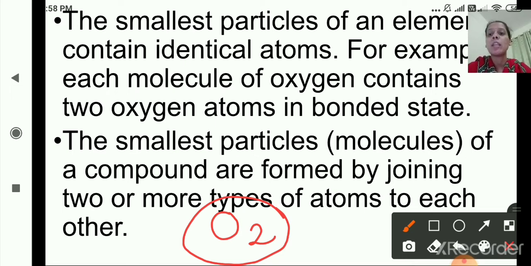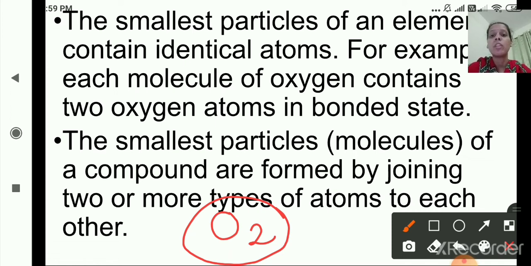Now the smallest particles, that is molecules of a compound, are formed by joining two or more types of atoms to each other. And in the element, the atoms are identical to each other. So oxygen is the example of element.